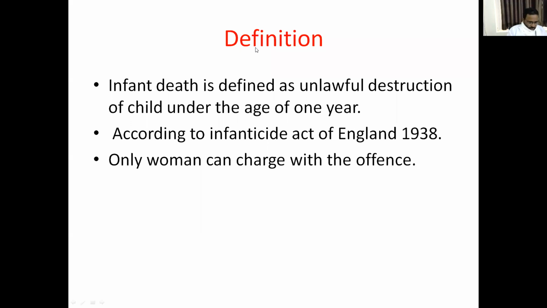So what are the motives of infanticide? The main motives are unmarried women, illegal pregnancies, and pregnancies by widows. In these two conditions, the parents commit infanticide.